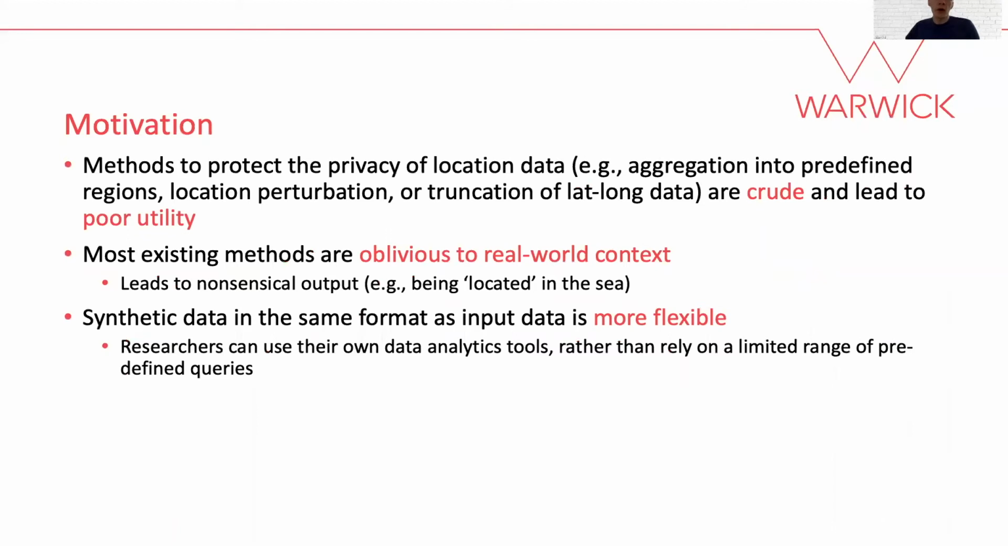We motivate our work by noting that existing methods for protecting the privacy of location data are crude and simplistic. This means that the resulting data typically has limited utility. Furthermore, existing methods are typically oblivious to the real world and fail to consider geographic features, which leads to nonsensical outputs. For example, people often be located in the sea or rivers.